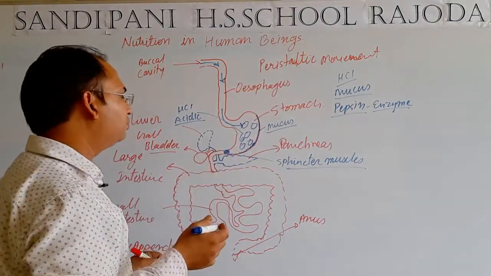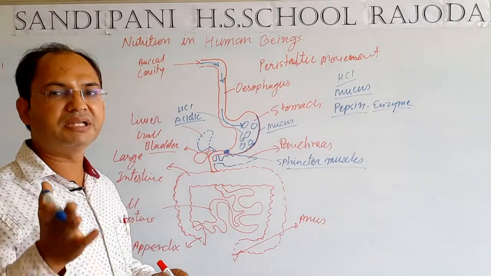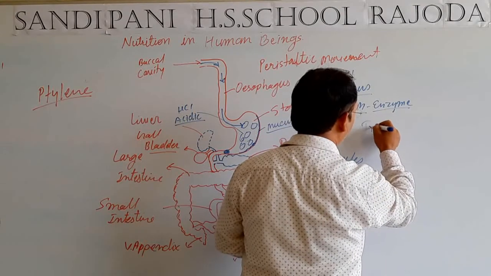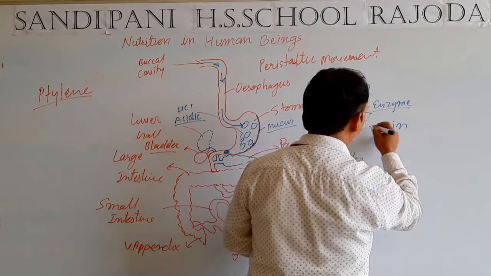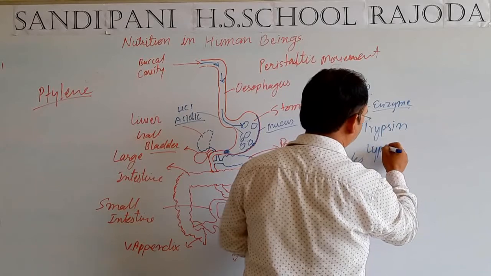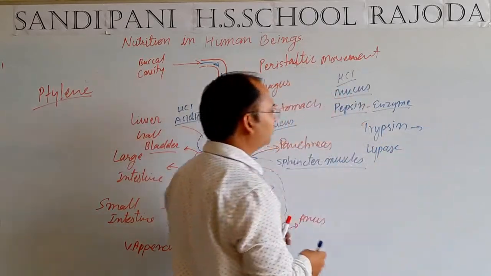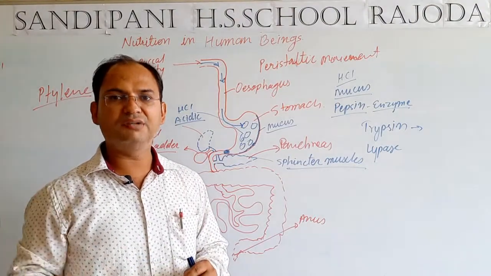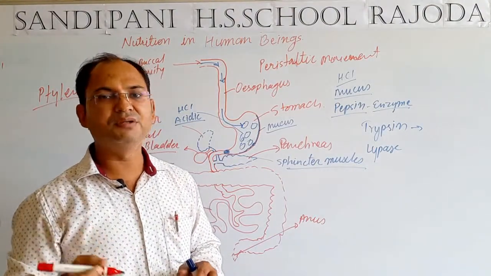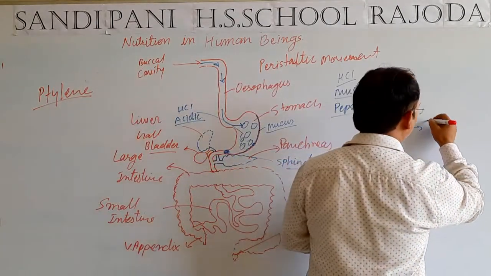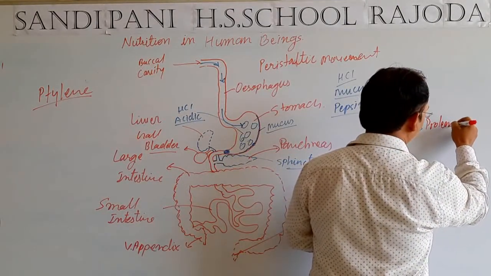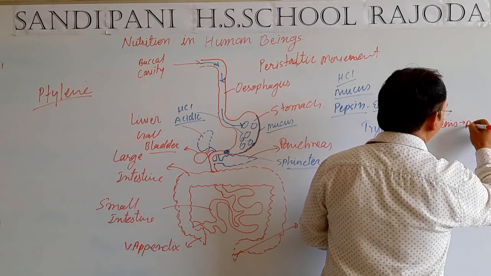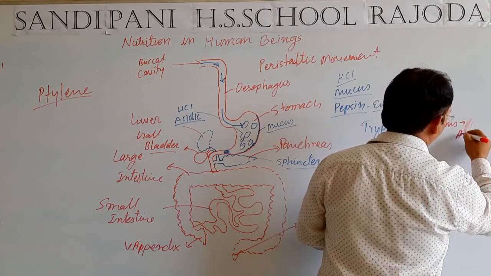Two main enzymes are present in pancreatic juice. One is trypsin and second is lipase. The main function of trypsin is to convert protein into amino acids. Trypsin enzyme converts proteins into amino acids.